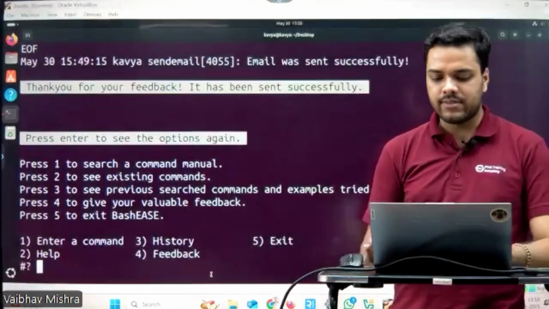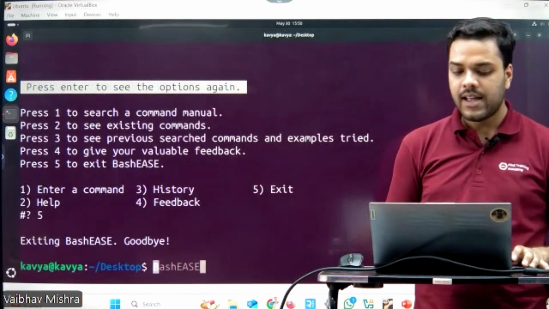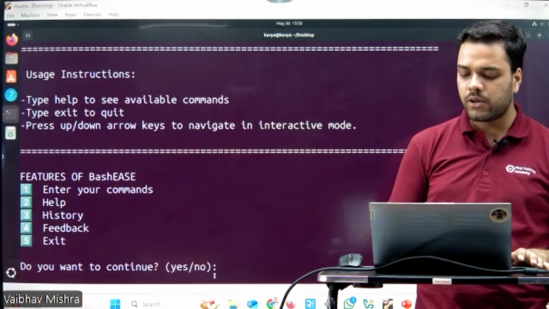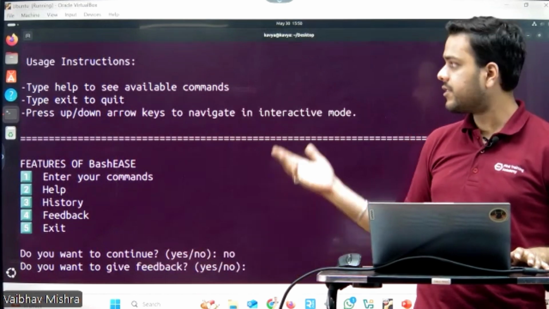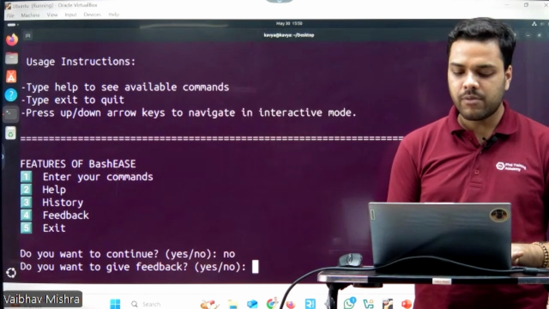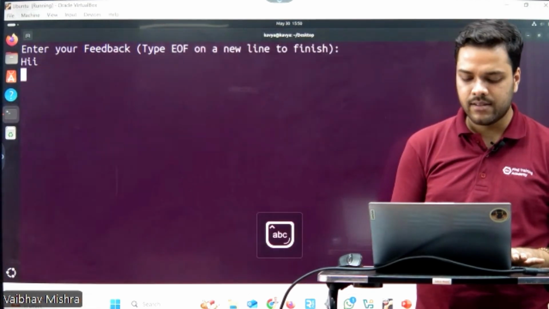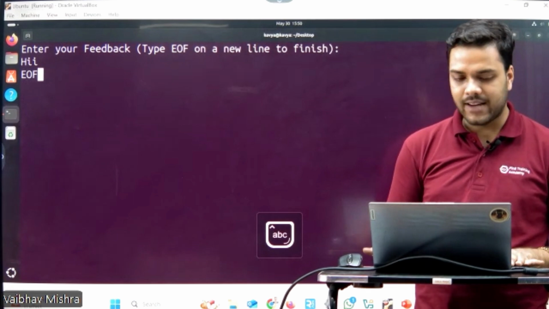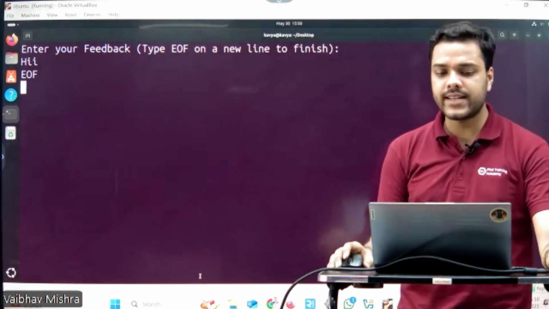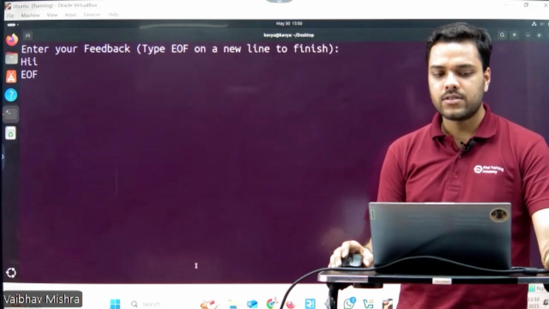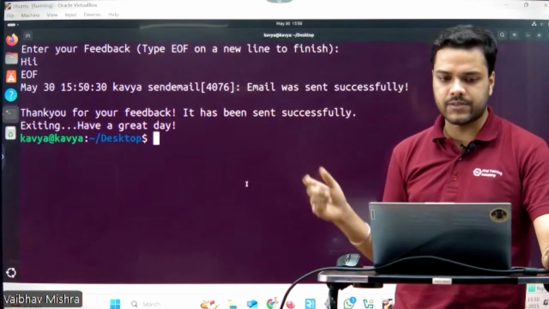And the last one, 5, is the exit. By pressing 5, you can exit the project. I'll show you one more thing: if you don't want to continue the project but want to give feedback, from the interactive UI also you can give the feedback by pressing enter. Let's give a feedback, hi, and end the file using EOF. Again, it will take a few seconds to exit. Now you can see the feedback has been sent successfully.